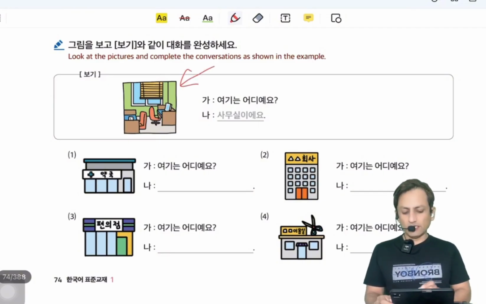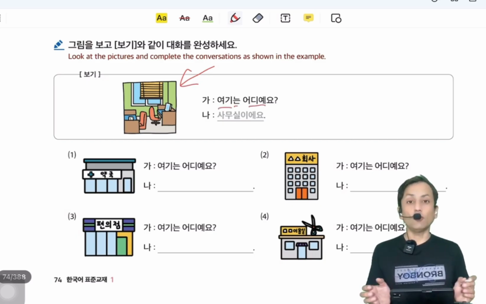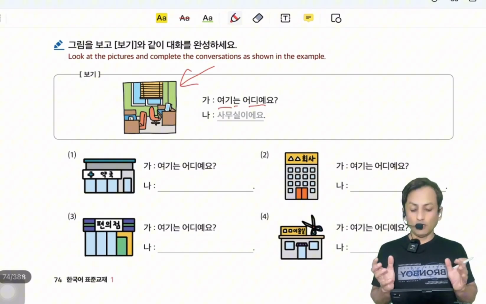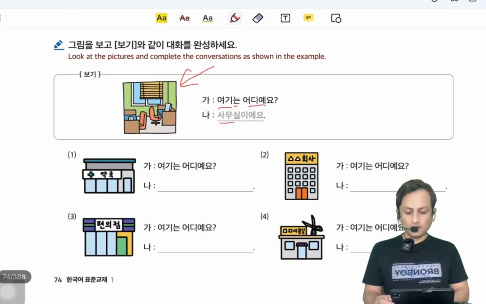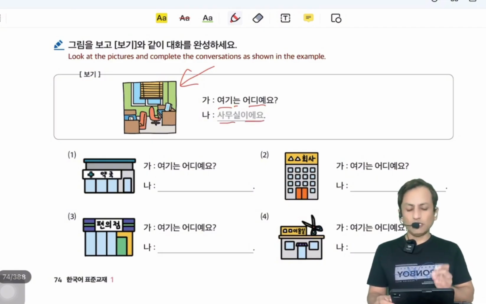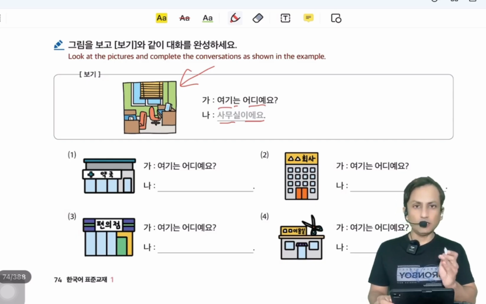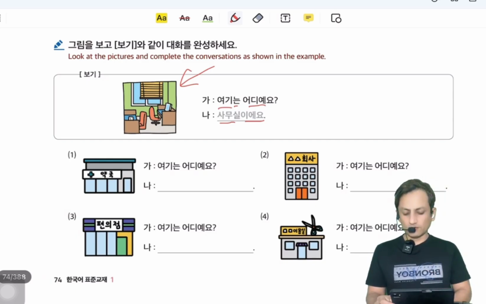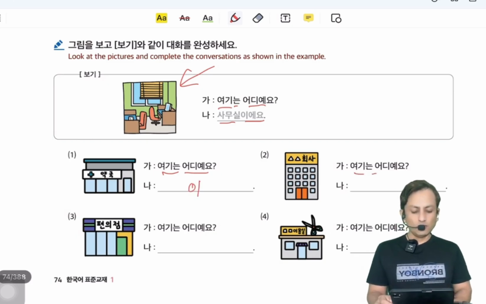In the picture there is an office. So 여기는 어디예요? It means where is this place? 사무실이에요. 사무실 ending with a consonant. 사무실이에요. This is an office. 여기는 어디예요? What is this place? 약국 ending with a consonant. 약국이에요. Number 2. 여기는 어디예요? 하교사 ending with a vowel. So we will say 하교사예요.